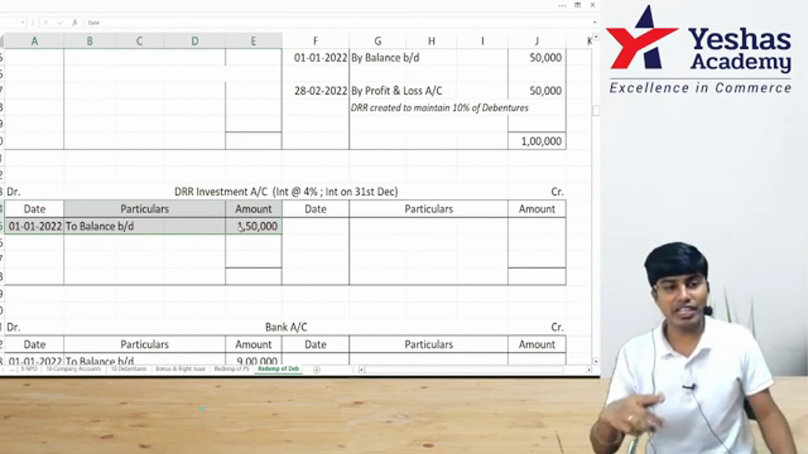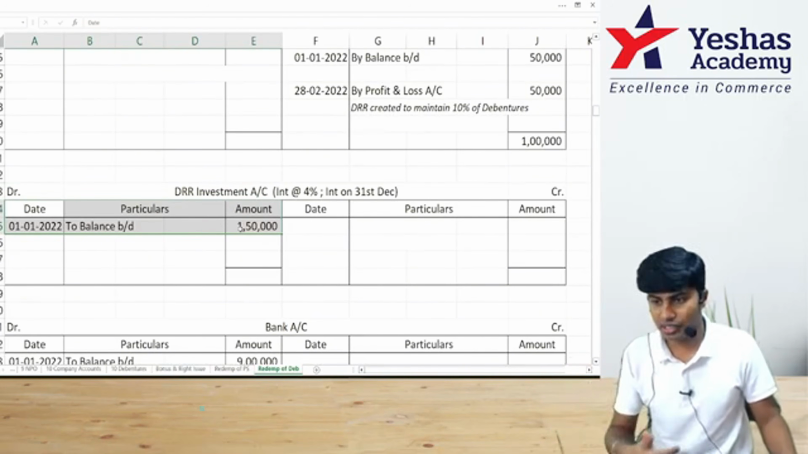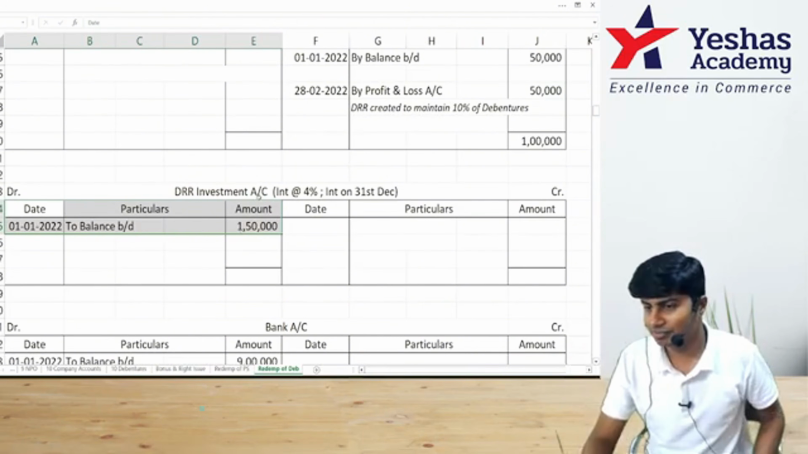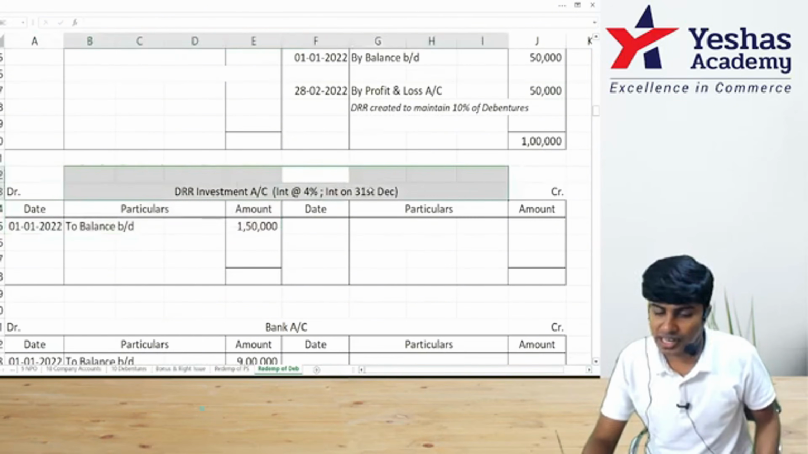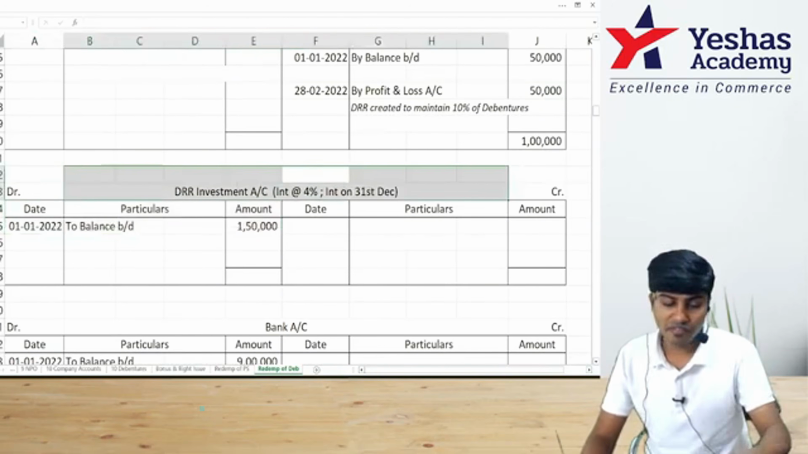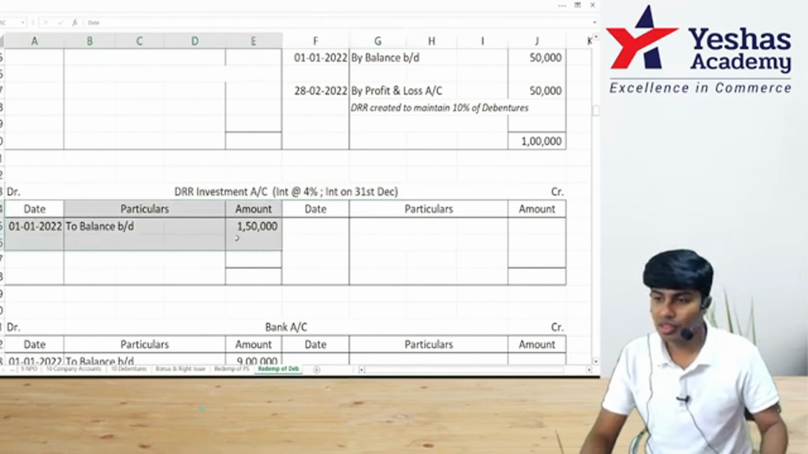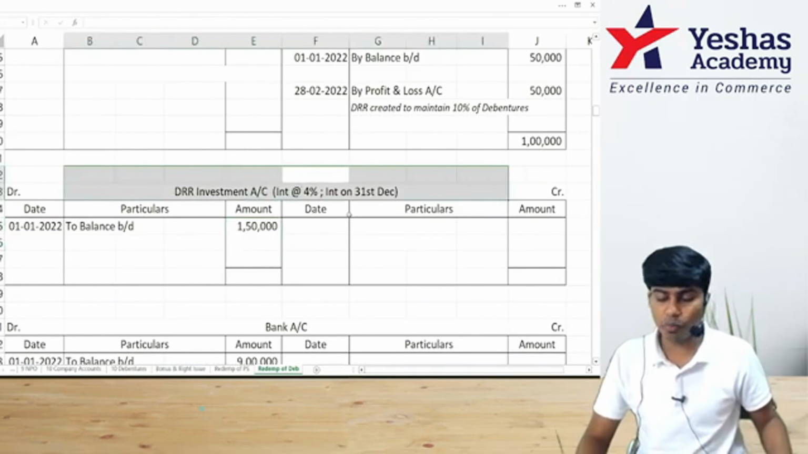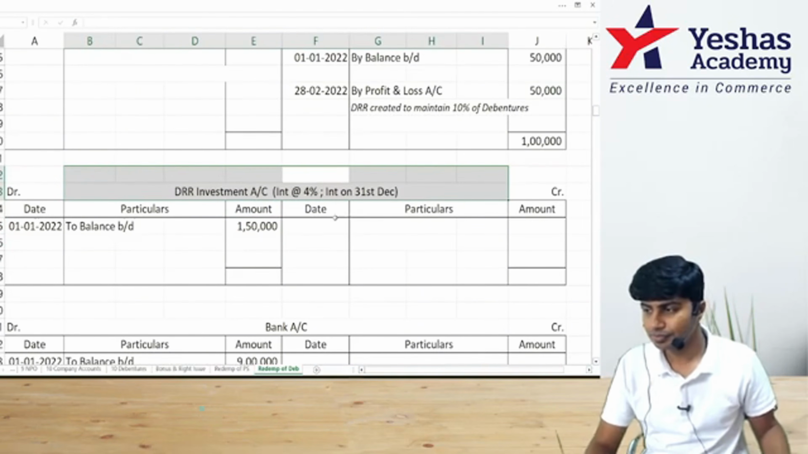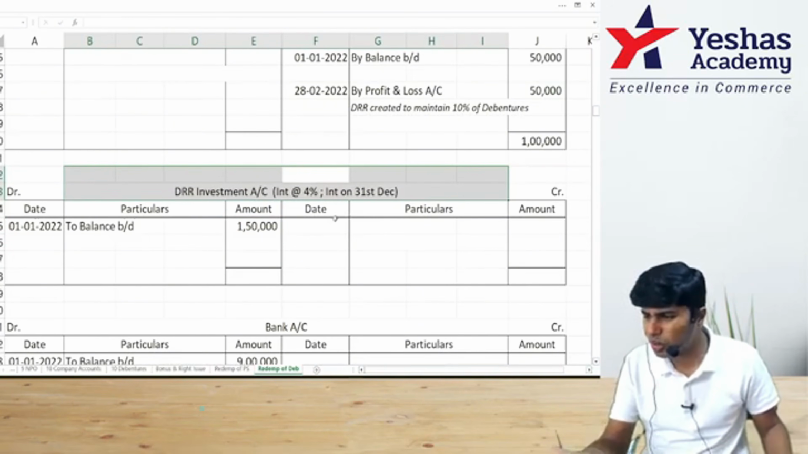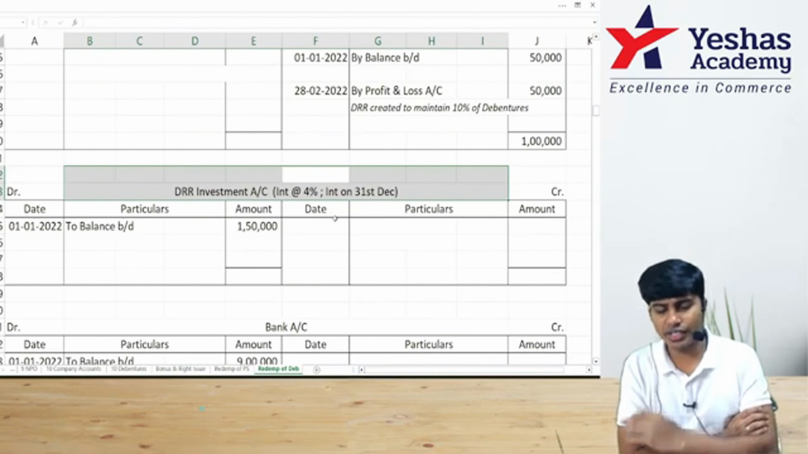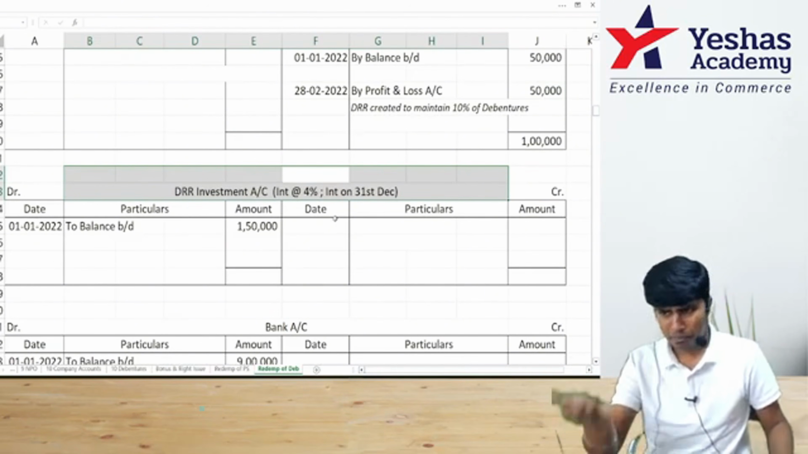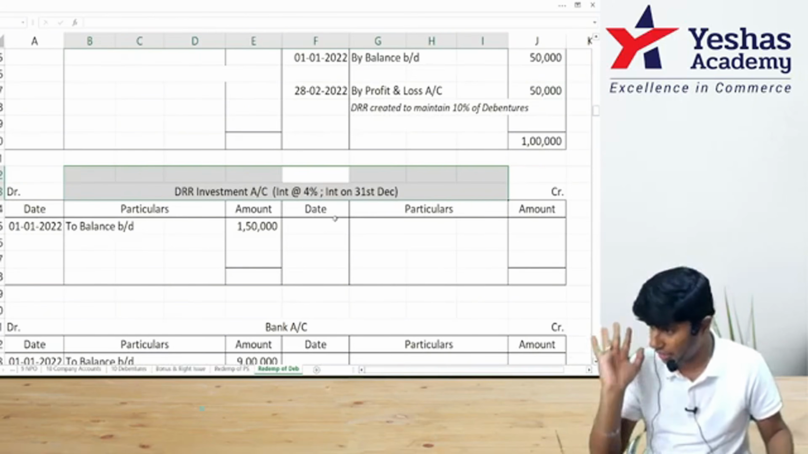For redemption, I need to sell my DRR investments, realize the money, then settle my debentures. Before selling my DRR investments, I'll receive interest. When did I last receive interest? 31st December. When am I selling these DRR investments? 28th of February. Compute interest. 1,50,000 into 4% into 2 by 12. 1,000. Bank account debit to interest on DRR investments.